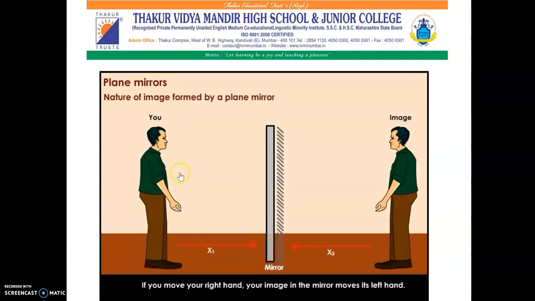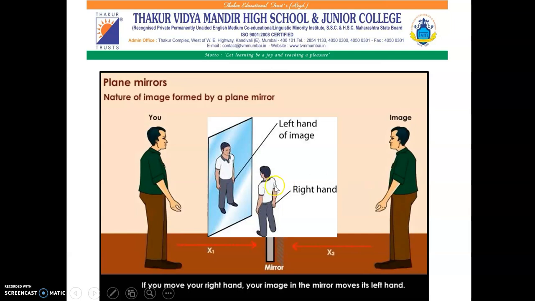And if this person moves his right hand, the image of that person will seem to be moving his left hand. This is called lateral inversion. It means when we are moving the right hand, in the image we can see that the person is moving the left hand.